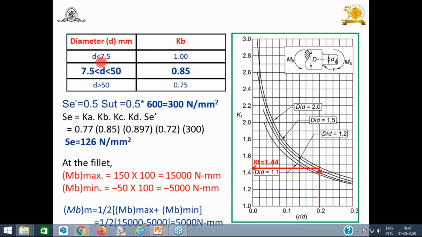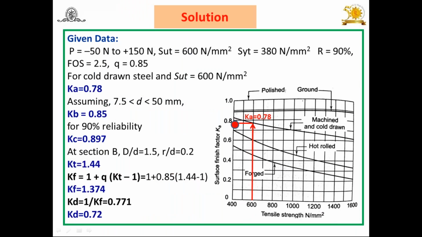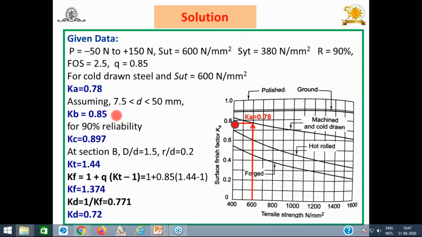When diameter is less than 7.5, kb is equal to 1. When it is 7.5 to 50, kb is equal to 0.85, and if it's greater than 50, 0.75. So we are assuming diameter in the range of 7.5 up to 50. That's why kb is equal to 0.85. So assuming kb is equal to 0.85, I have written here. Look at this, kb is equal to 0.85.